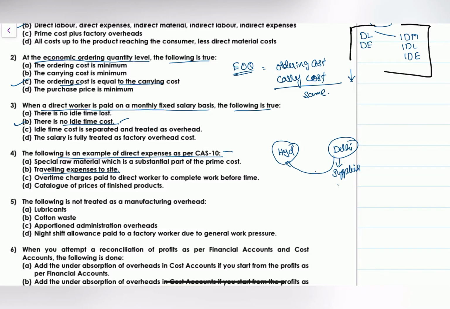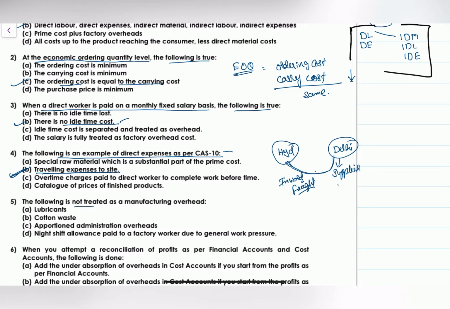The expenses you incurred for the freight, that is for the transportation of the goods, are direct expenses. That is a traveling expense, that we call inward freight. It should be added to the cost of the purchase. Right, this one is the answer, traveling expenses to the site.